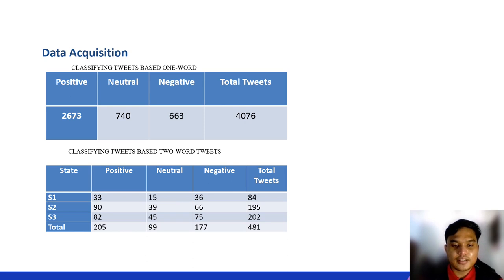Alright, here is the data we acquired. So from the data that we acquired, we already classified it into 3 categories, which is either positive, neutral, or negative. So this is the number of the tweets based on one word search term and 2-word search term. So yeah, these are the clean data sets.